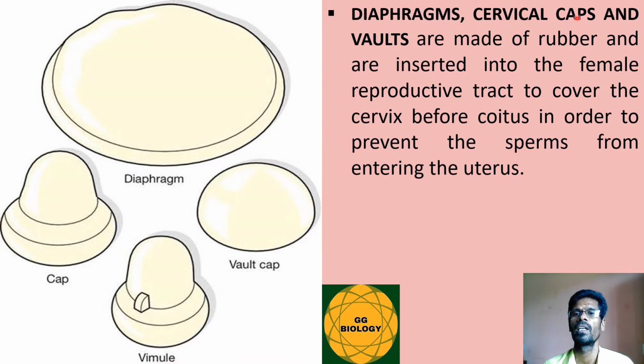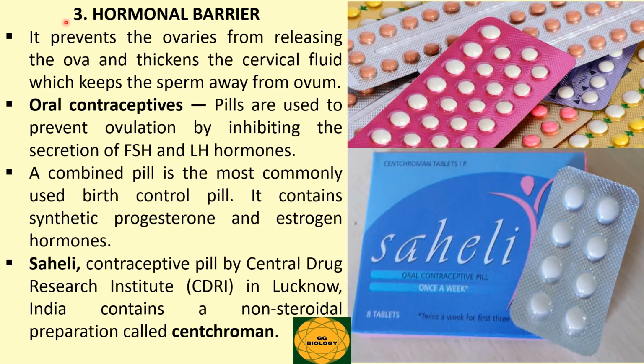Diaphragms, cervical caps, and valves are made of rubber and are inserted into the female reproductive tract to cover the cervix before coitus in order to prevent the sperms from entering the uterus. The third method is the hormonal barrier method.